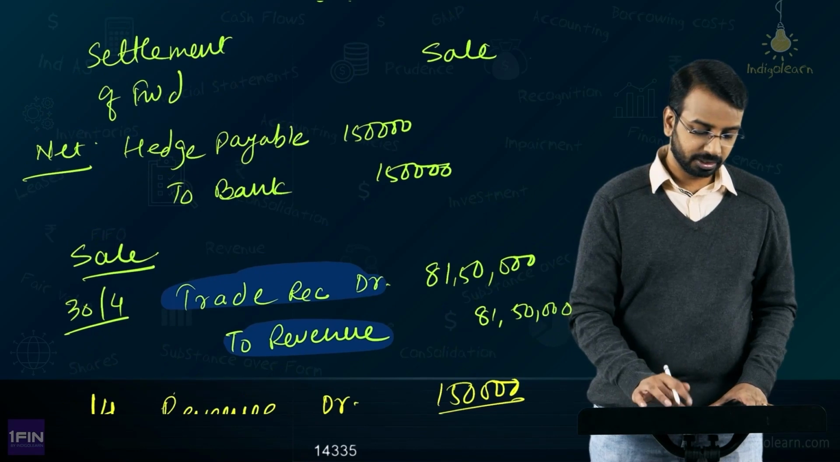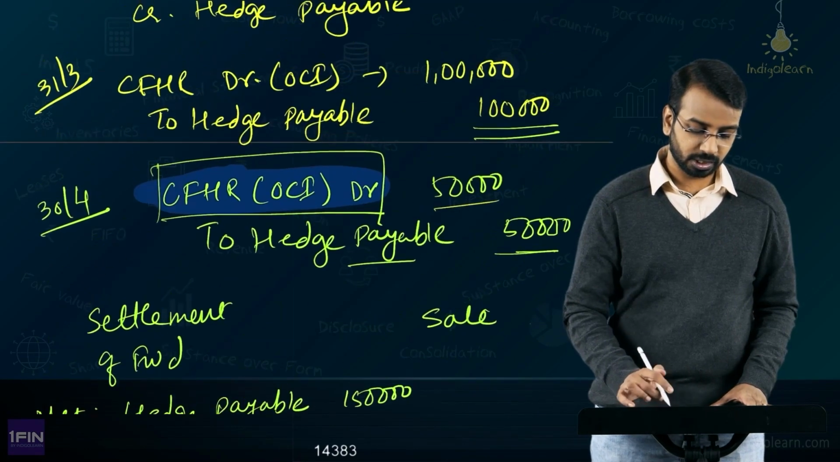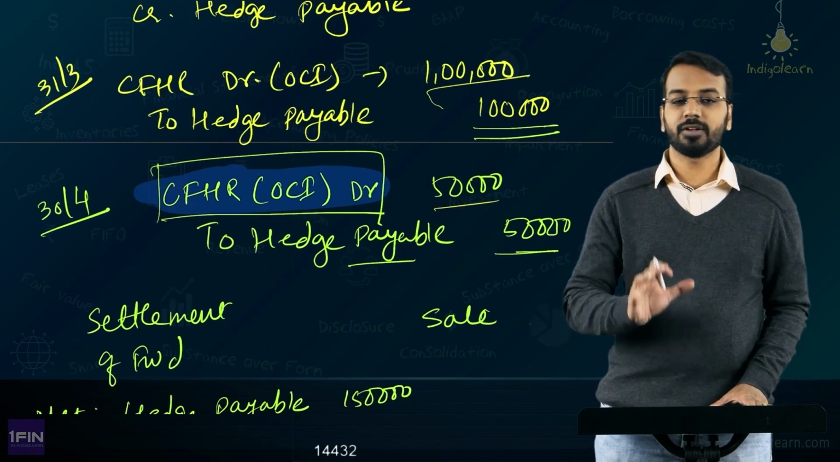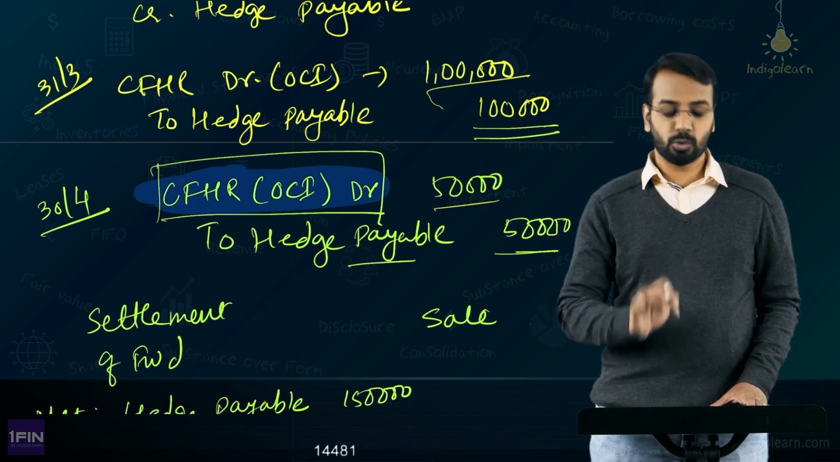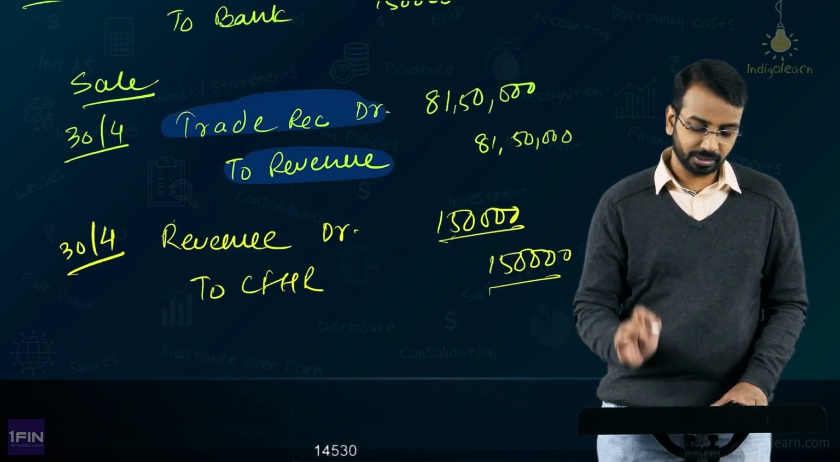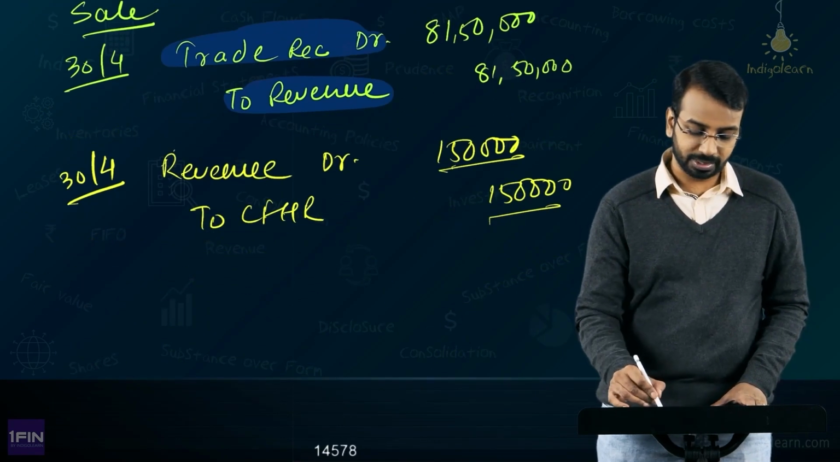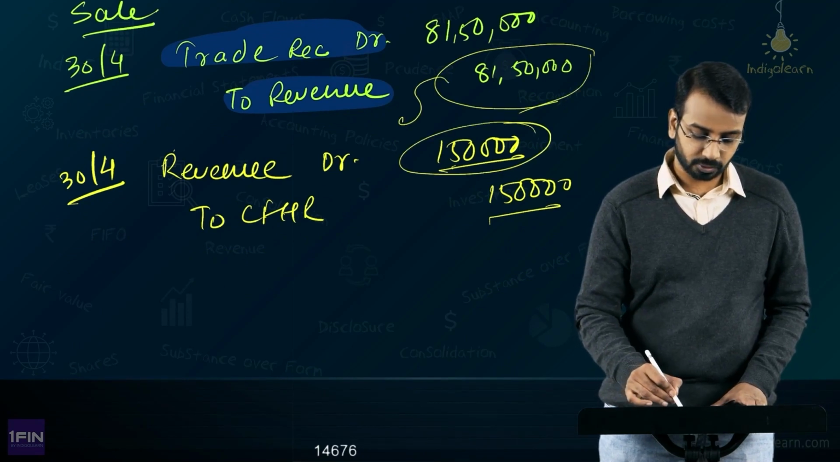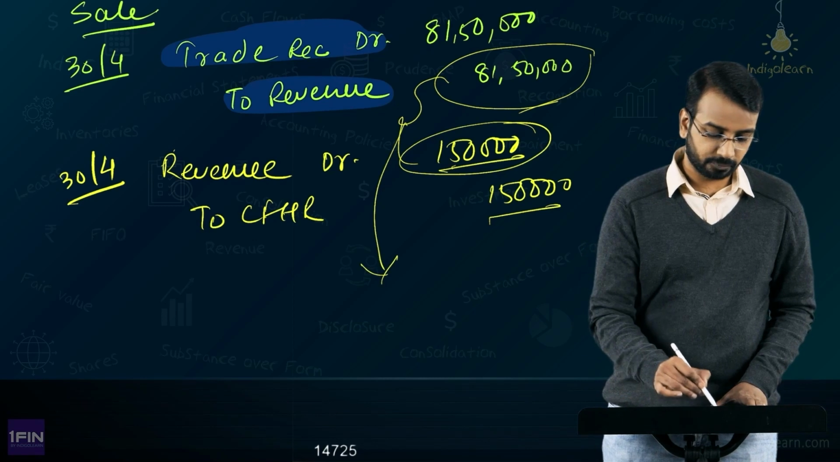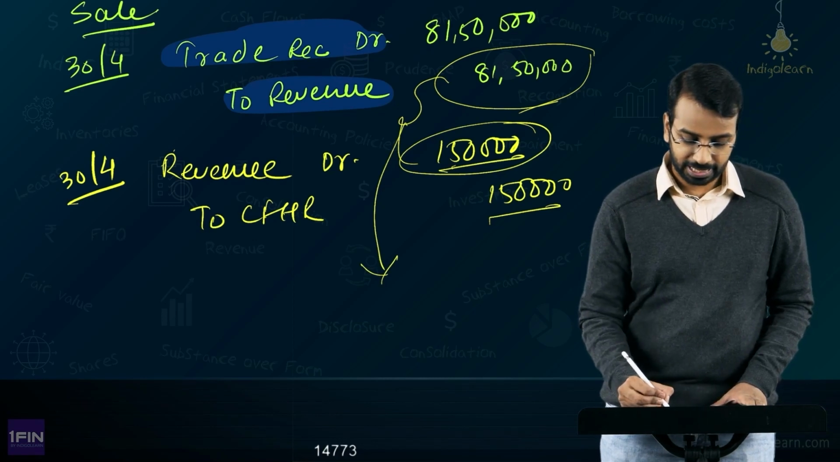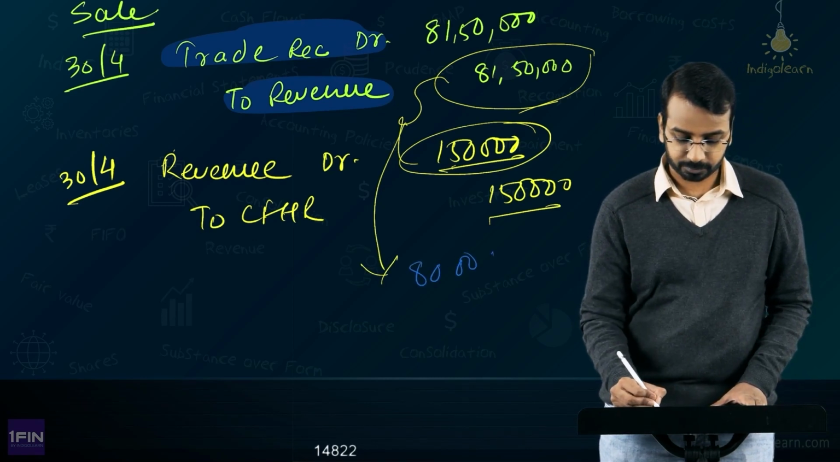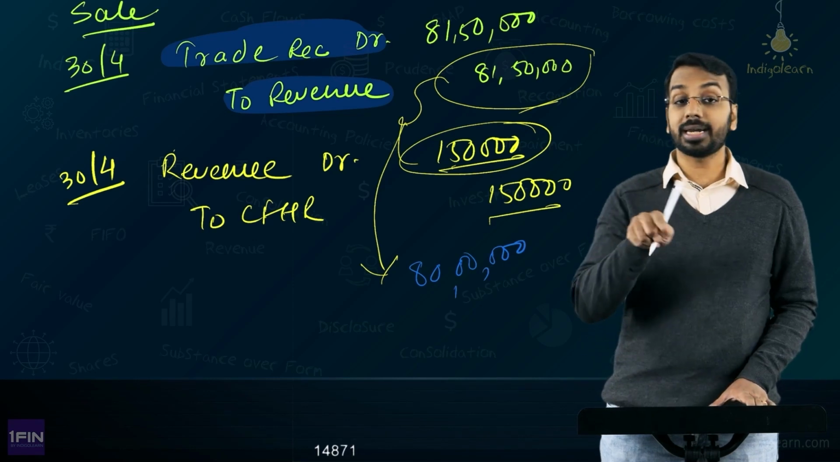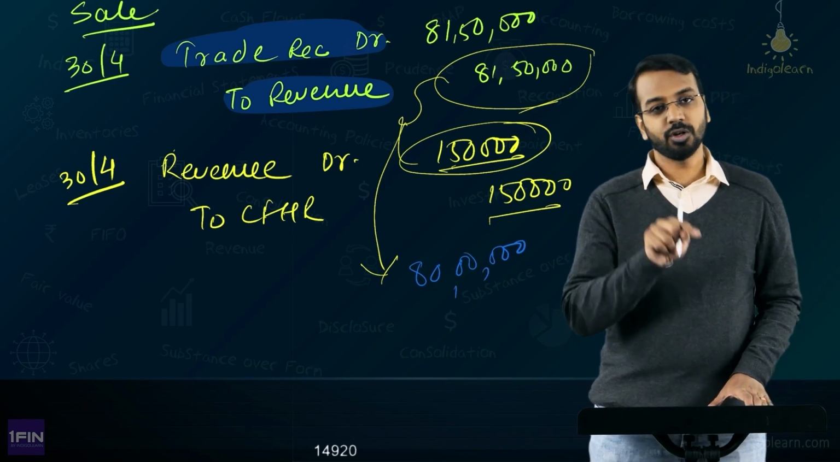So in effect, this hedge reserve balance of 50,000 and 1 lakh will get knocked off, and you will be left with zero balance in the OCI, and this will impact the P&L. So ultimately the net thing will be 81,50,000 minus 1,50,000. If you consider these two, you have accounted for the sale at 80 lakhs, which is the contracted forward rate on the date of the forecast, right?